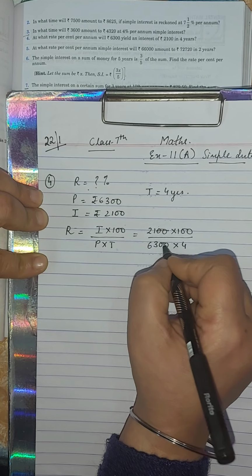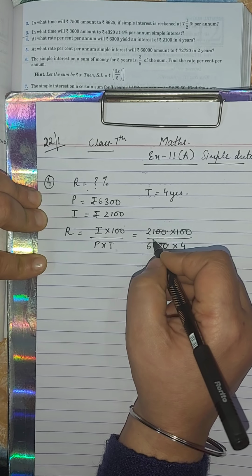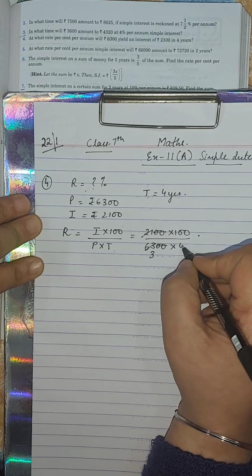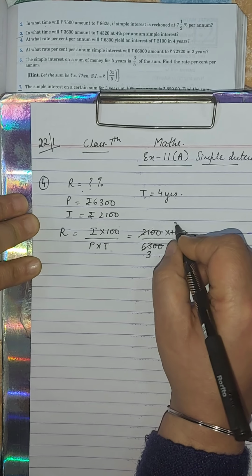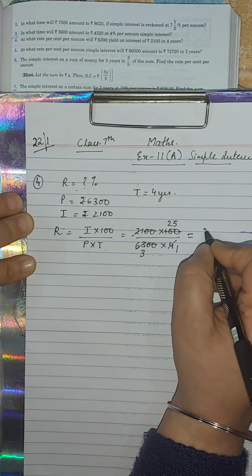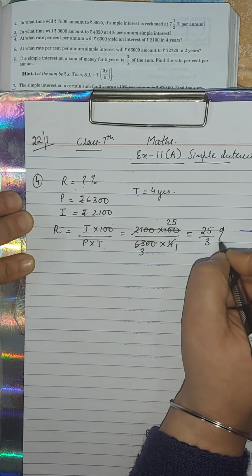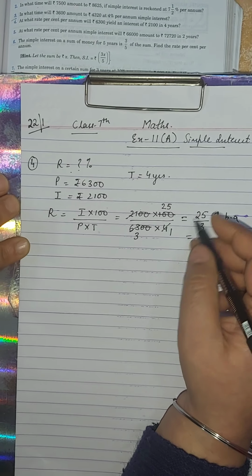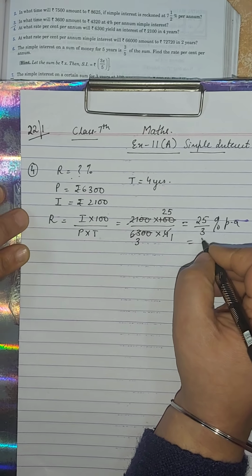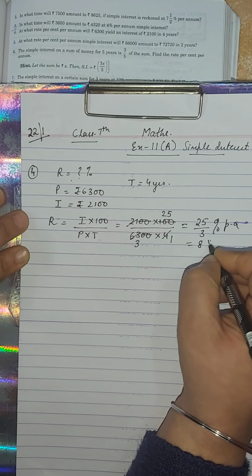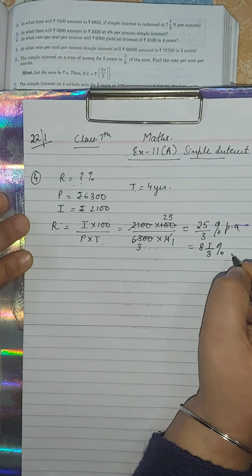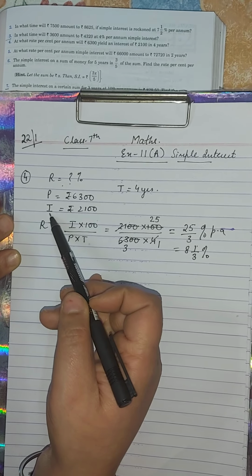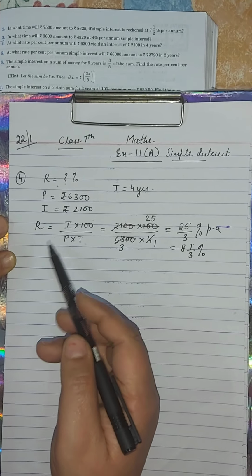Now we will do the cutting. ये आपने cutting कर दी. 21 3s are 63. So what is left? अभी भी आपकी यहाँ पे cutting हो जाएगी. 4 1s are 4, 2 5s are 10. So rate is 25/3% per annum. You can change it into mixed fraction. Don't change it into decimal. Change it into mixed fraction, and you will get 8 1/3%. So here the rate is given, principal is given, interest is given. You have used the formula of rate.